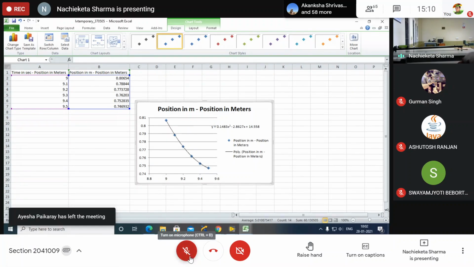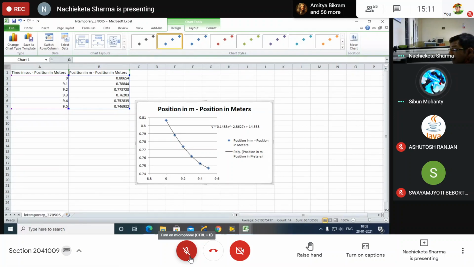Whenever you want, you can also see how. Acceleration is? Yes, you have to find out what is your acceleration for this one. Equation is given. Your acceleration is 0.2966. Understand?